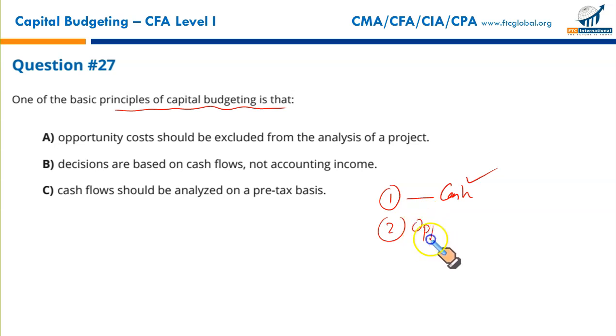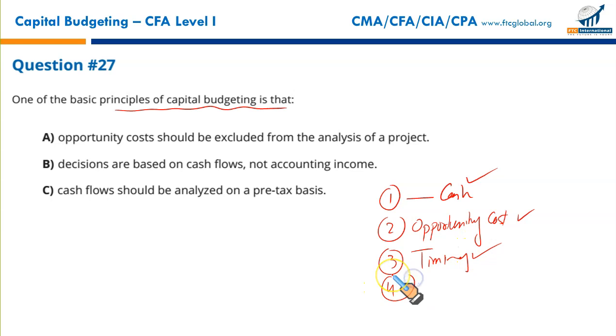Second principle of capital budgeting: opportunity cost. If it is involved in a decision-making process, opportunity cost must not be ignored. It's a relevant cash flow to be considered. Third, timing of the cash flows is very crucial. $1 now is worth more than $1 one year later. Timing is crucial in the cash flows.